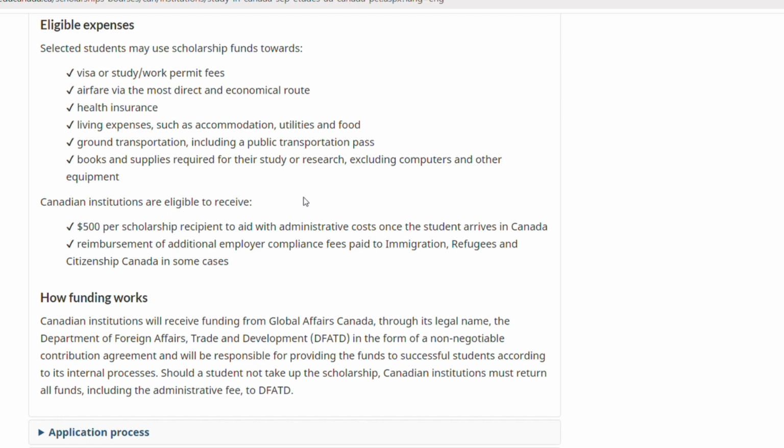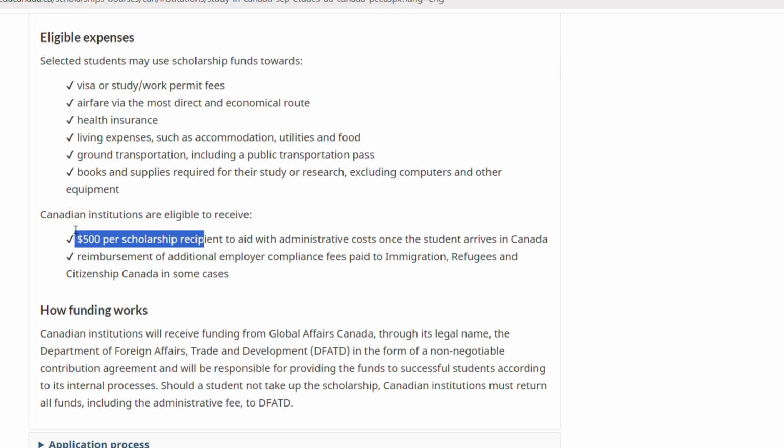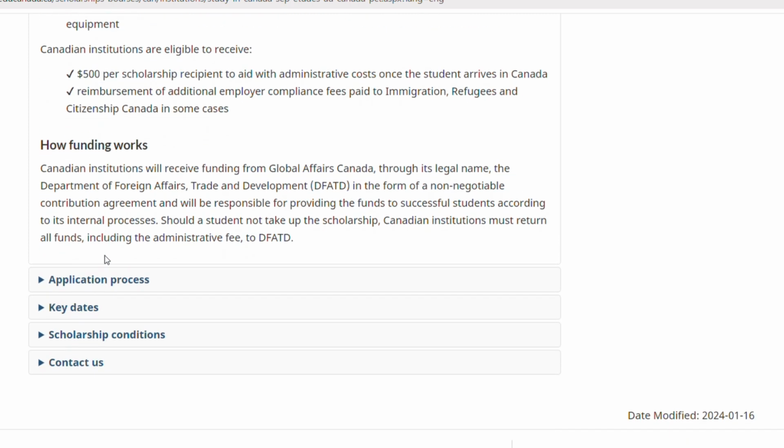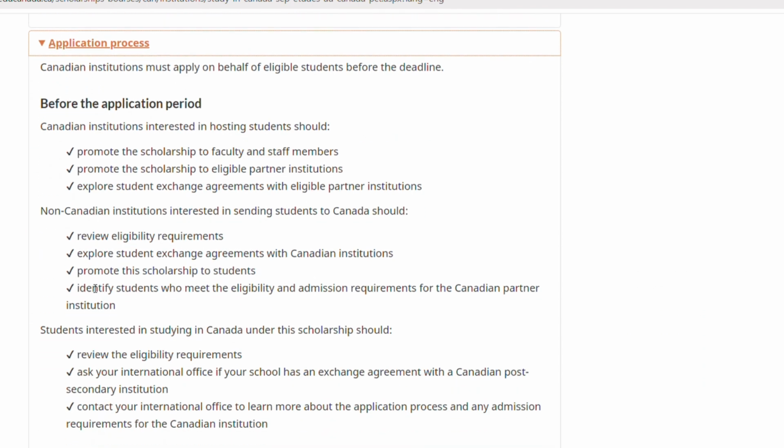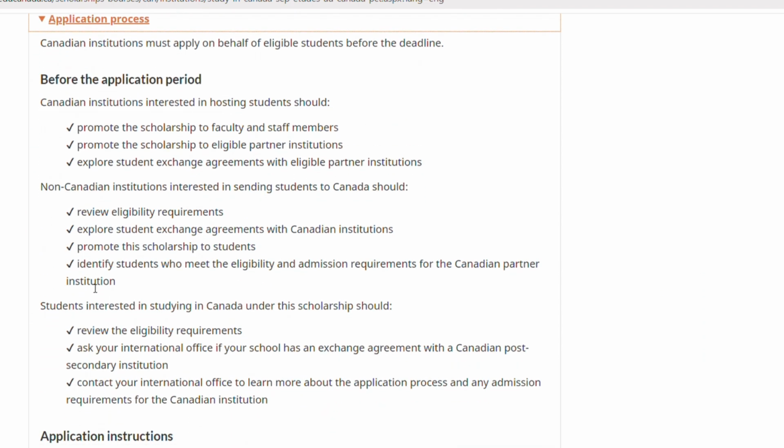In a minute, we'll look at the application process and how that works too. You see, they give $500 per scholarship recipient if you get approved. You can see the application process, before the application period, after the application period, everything you need to know. And then they even break it down into Canadian instructions, if you're Canadian, and non-Canadian instructions. So if you're applying as an international student, you'll be focusing on the non-Canadian instructions, right? So that's why I always say read all the information, take your time. And this is just an example of one of those scholarships.